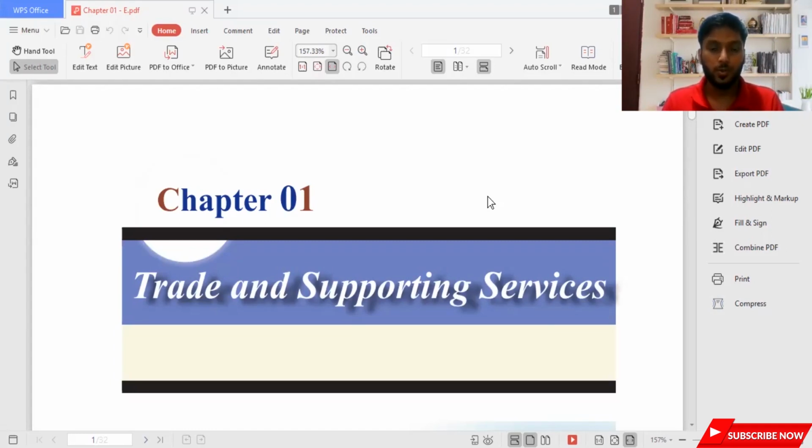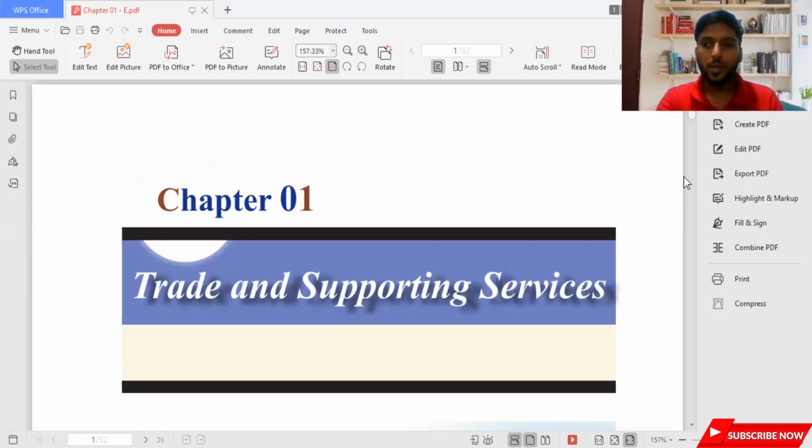Most probably when it comes to part 2, this highly tested area, trade and supporting services, has a separate question which will be scoring. You'll also be scoring in your paper one, as highly tested areas are from trade and supporting services. If you know trade and supporting services, you can at least score 20 marks out of your entire oral paper. So you need to be very focused on getting this chapter correct.